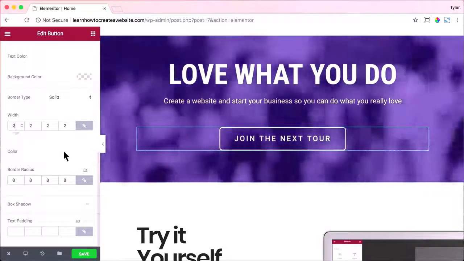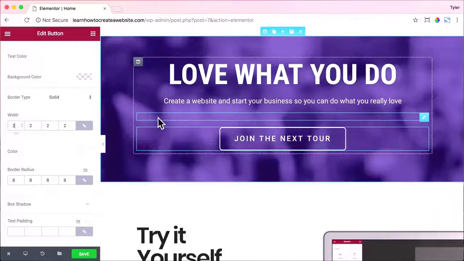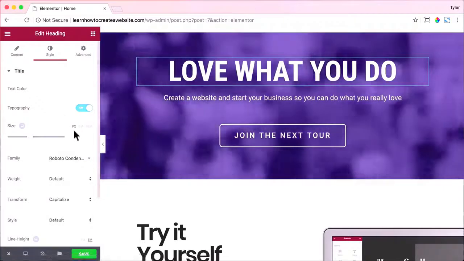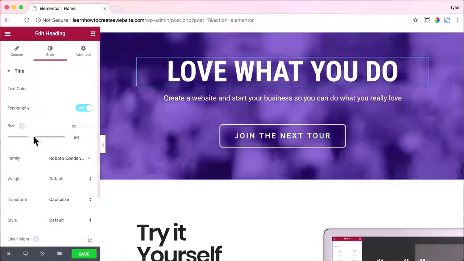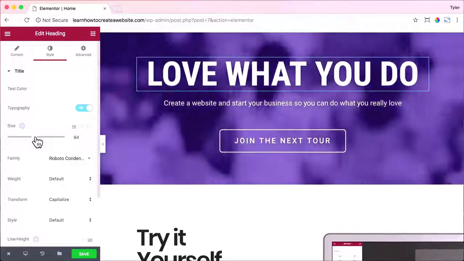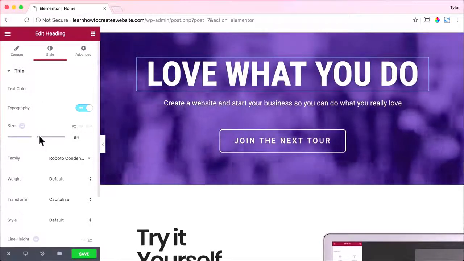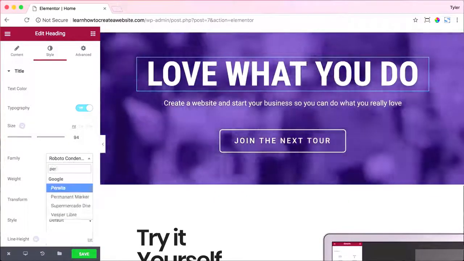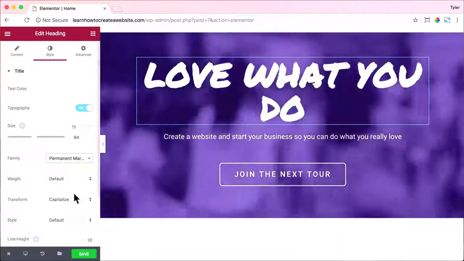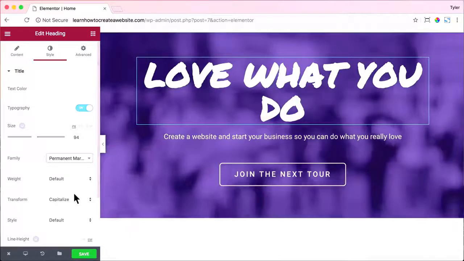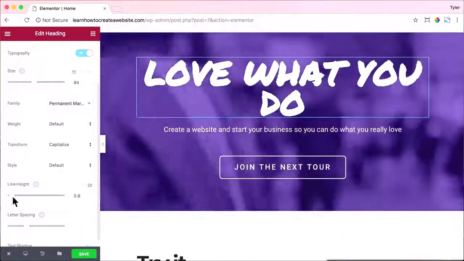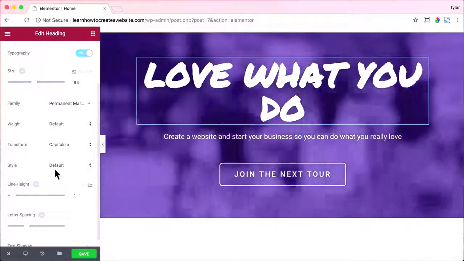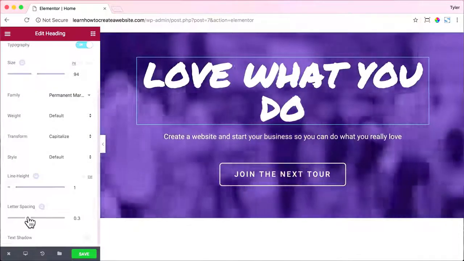All right. And now maybe we want to change the Love What You Do font. So all we have to do is click on it and go to style, and under typography, make sure that is checked on. And for size, we can increase it or decrease it. I'm going to increase it to 94. And for family, that's the font family, I'm going to make it Permanent Marker just like the logo. So it gives a cool little effect. It looks like it's written over the video playing, which is cool. All right, for line height, I'm going to change that to 1. And that's how tall the line is. And for letter spacing, I'm going to space it out a little bit more at 0.7 so that the letters have a little room to breathe.